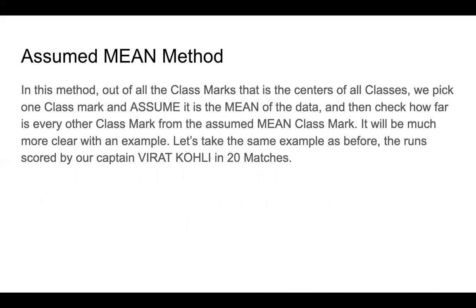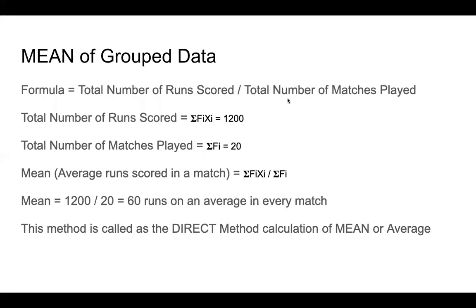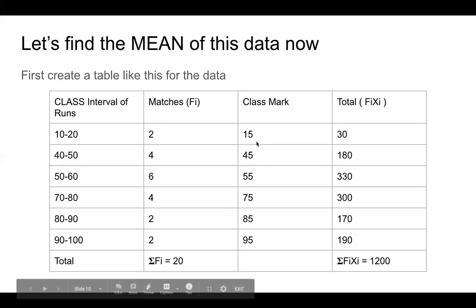This one is called the assumed mean method. So what do we do in this method? In this method, out of all the class marks, that is 10 to 20, 20 to 30, 30 to 40, 40 to 50, you remember those class marks?